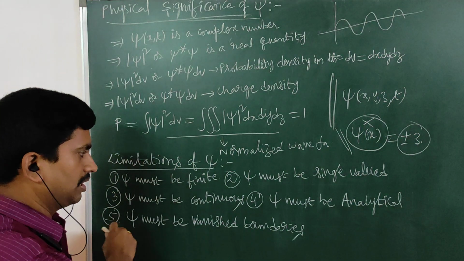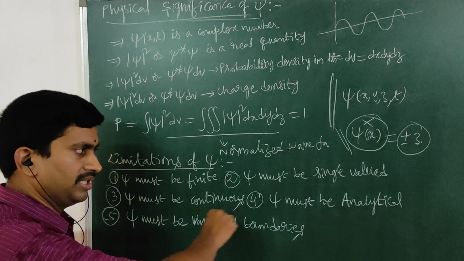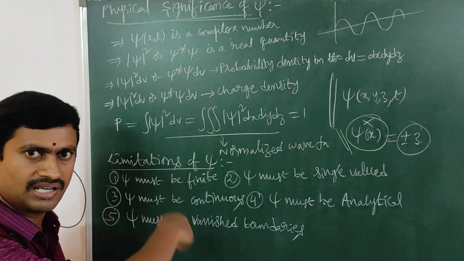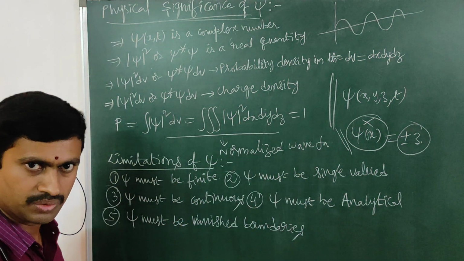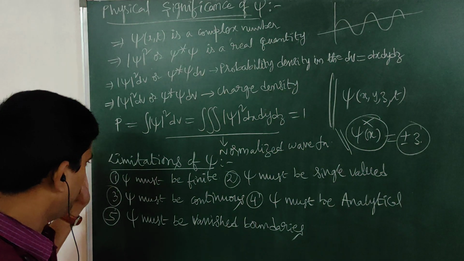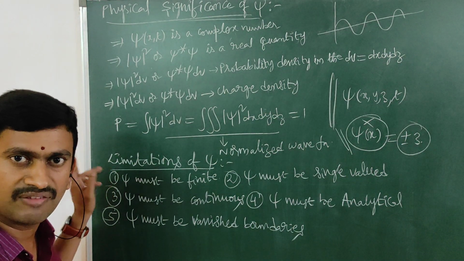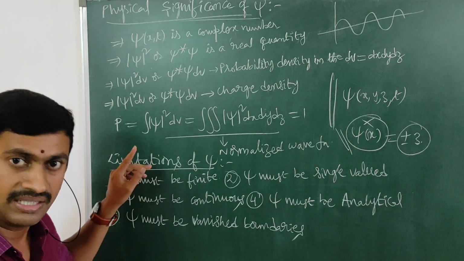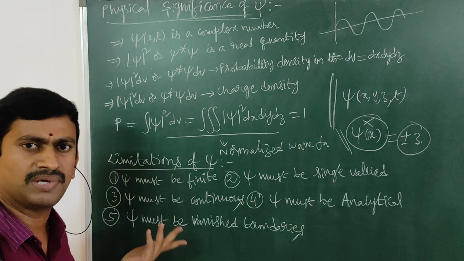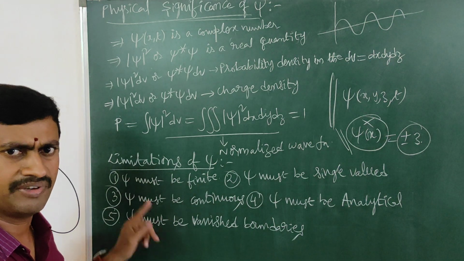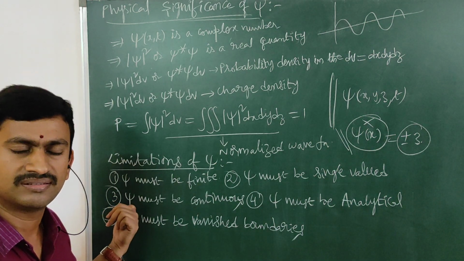The particle is moving in between these two boundaries. The wave is also confined to these two boundaries only. That means the wave does not exist here. As the wave is not existing at the boundary, the wave function must also not be there.